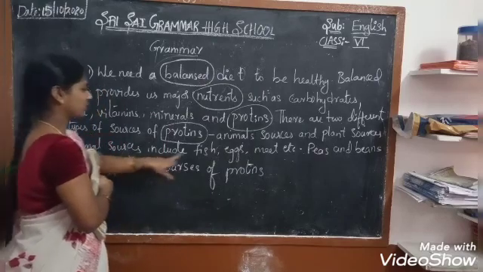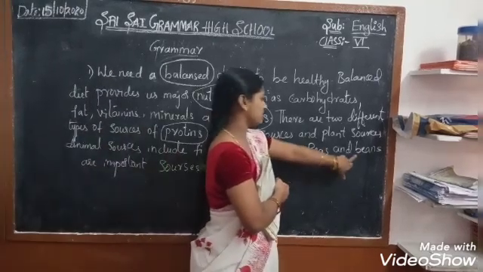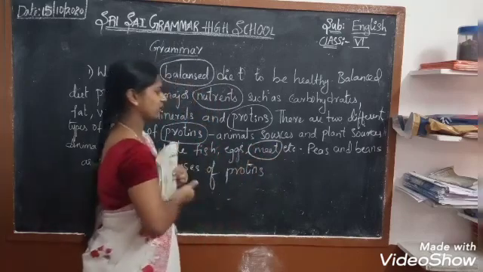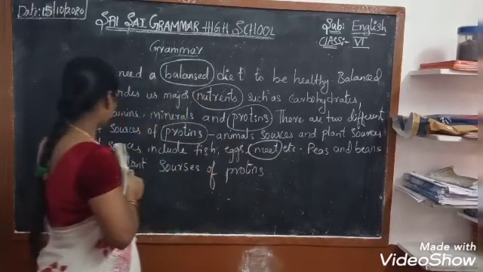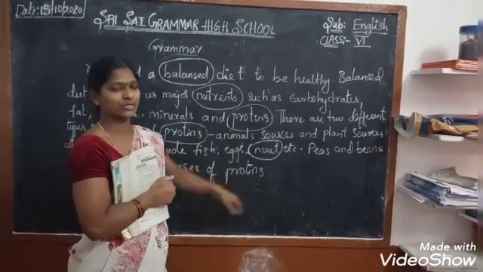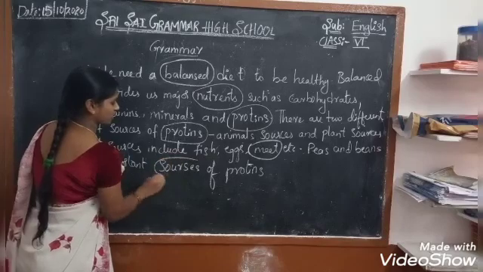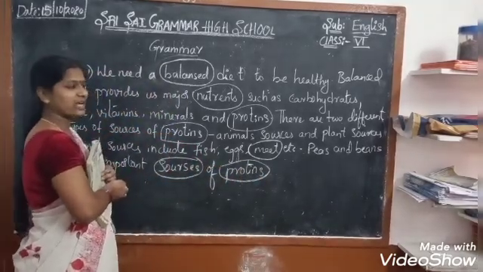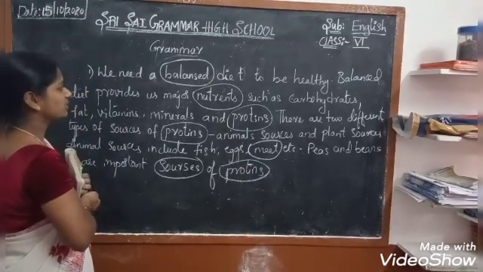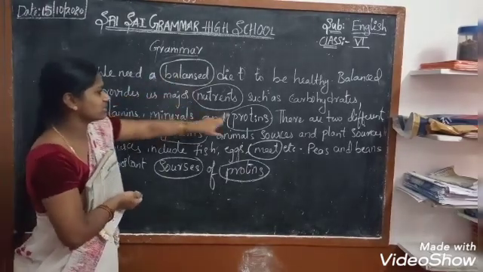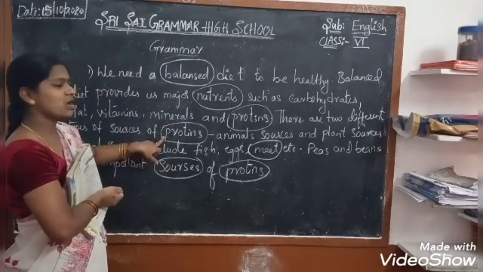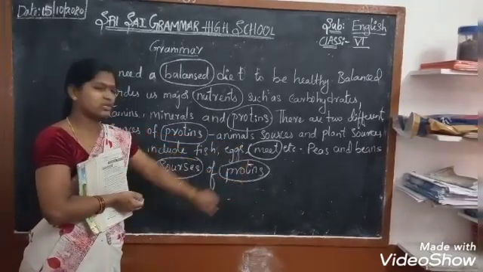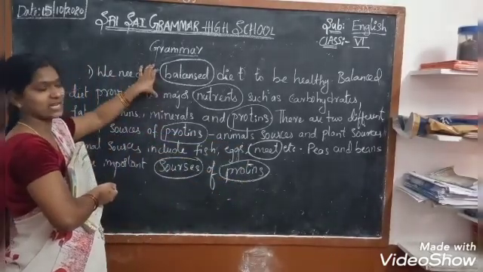Animal sources include fish, eggs, meat, etc. Peas and beans are important sources of proteins. See everyone, here meat is also different. Here sources and also proteins are different. Now see, the words are: balanced, nutrients, proteins, different, sources, meat. These are the incorrectly spelled words.